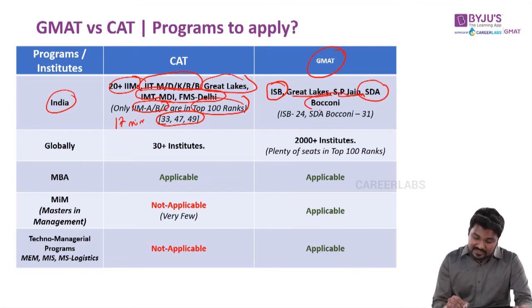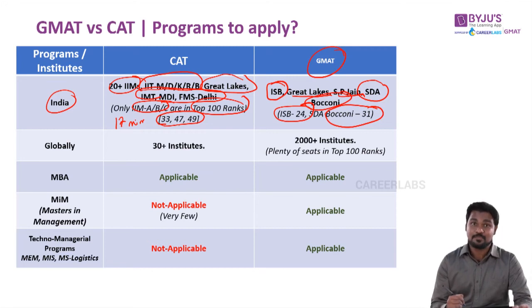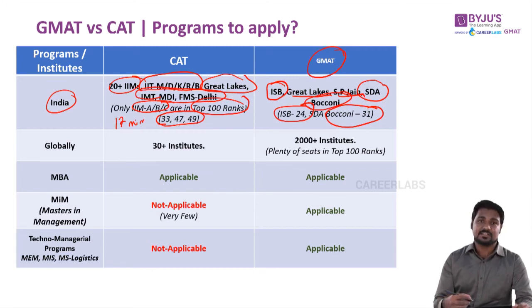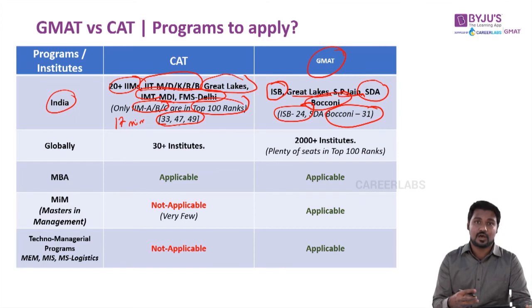SDA Bocconi is a very interesting school. It's an Italy-based school, ranked 31st globally. It has its Asia campus here in Mumbai, in India. Whereas ISB is ranked number 24. IIMs are ranked much lower. So in India, GMAT does not have so many options like your CAT exam has.